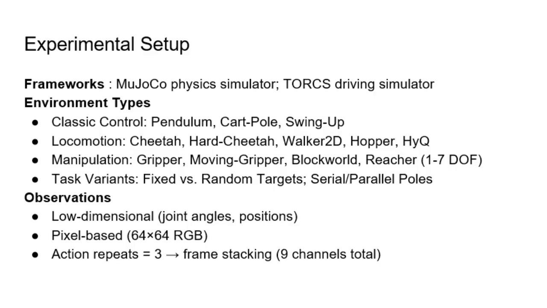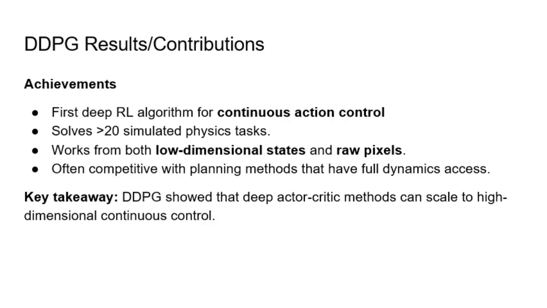DDPG was trained on both low-dimensional state inputs and high-dimensional pixel inputs. Overall, this diversity of environments showed that DDPG could generalize across different types of continuous control problems. So the DDPG paper was groundbreaking because it was the first deep reinforcement learning algorithm that successfully handled continuous action spaces. It solved over 20 different physics-based tasks mentioned before, using the same hyperparameters and network architecture across all tasks. Even more impressively, the policies it learned were often competitive with model-based planning algorithms that had full access to these simulators' underlying dynamics, something DDPG never sees.